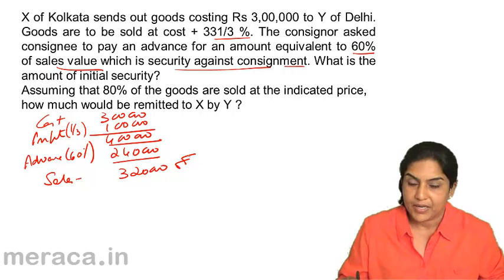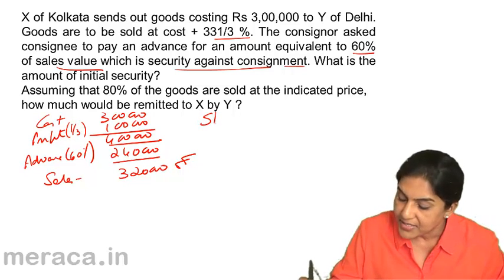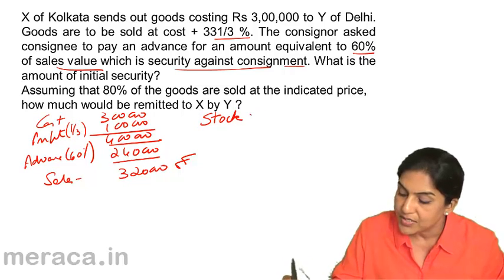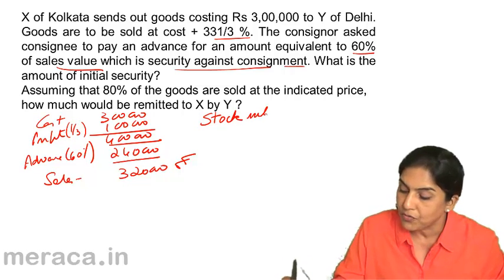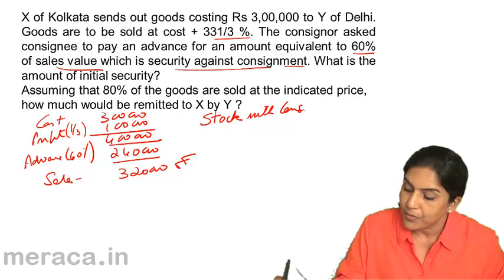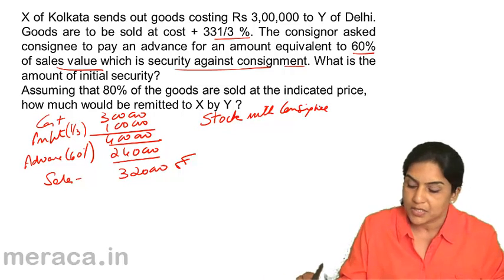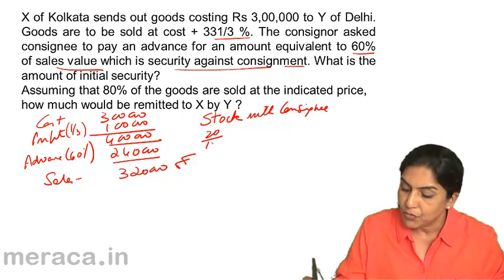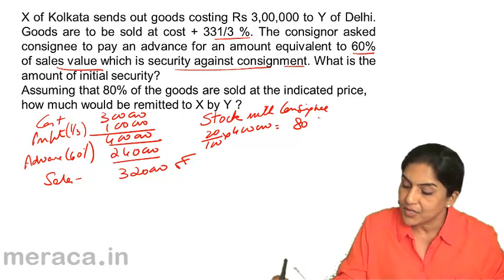But the consignee has a stock. Consignee has a stock of how much? 20% of 4 lakh, that is 80,000.